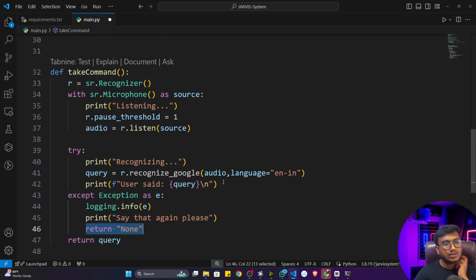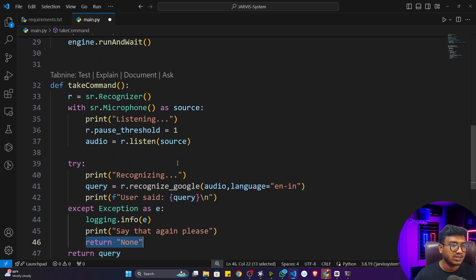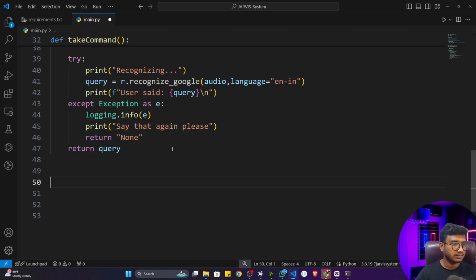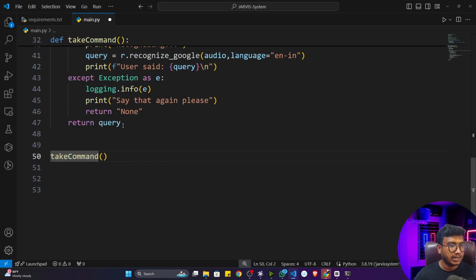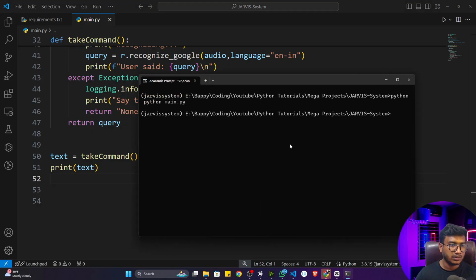Now let me execute the code and show you whether everything is fine or not. Simply I can call this function, and it will return the query. So I will store it in a query, or I can store it in text, and print this text. Now I'll open up my terminal and execute the program. I'll just write python main.py.